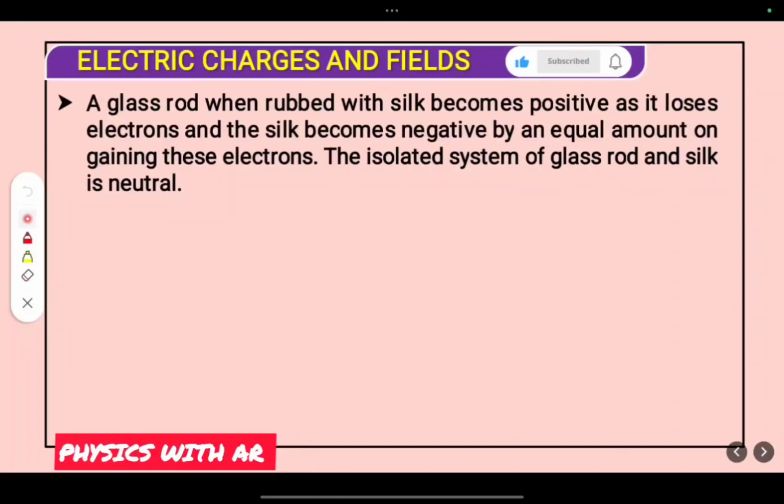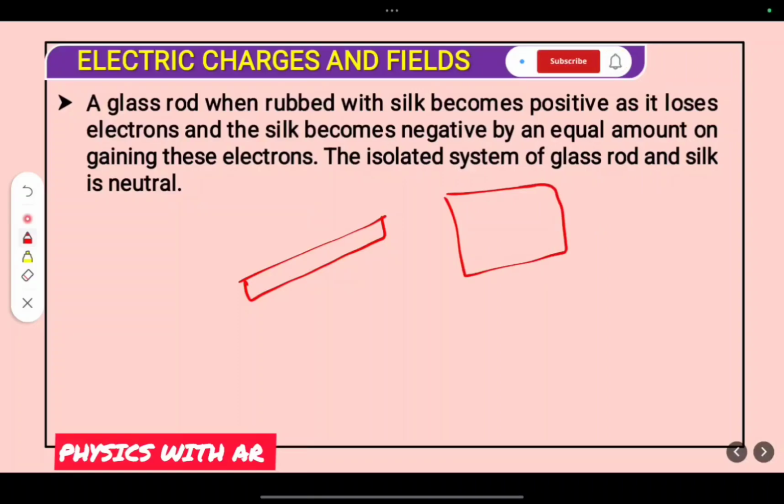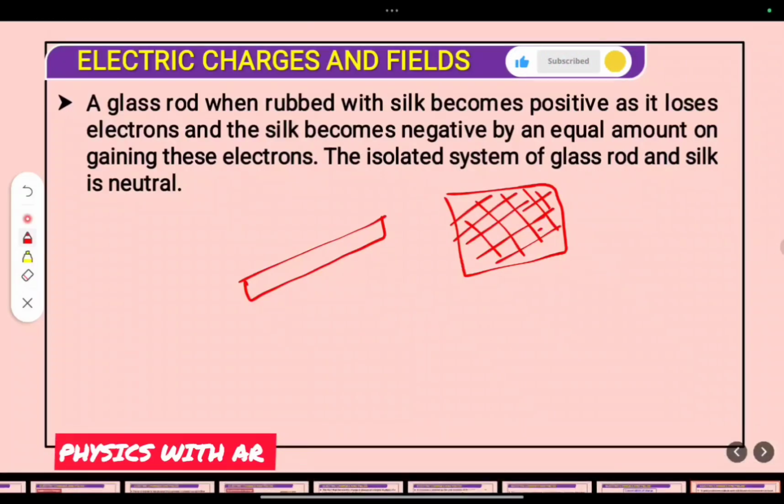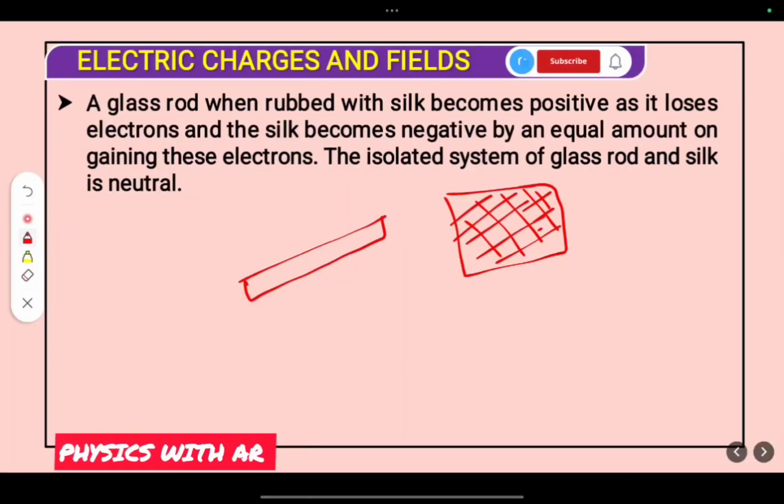For this, you can take an example. Take one glass rod and rub it with a silk cloth. Under that condition, there will be a transfer of charges from one body to another.